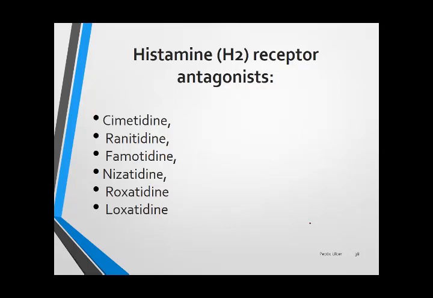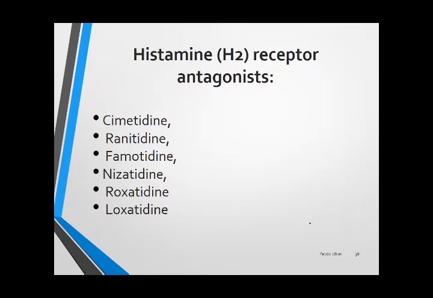Now we come to the H2 receptor antagonists. Many drug group names show their mechanism of action. As the name shows, this group of drugs inhibits the histamine receptors to produce its effect.